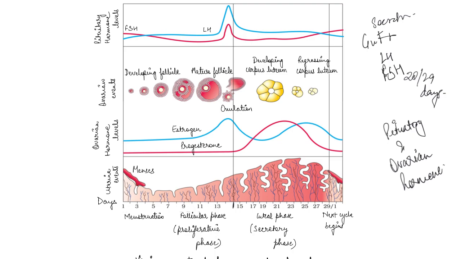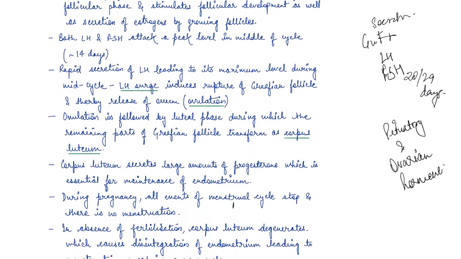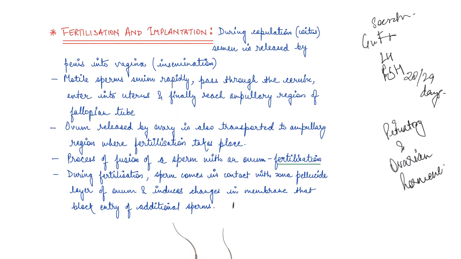So, timely cyclic menstruation is an indicator of a normal reproductive phase, and that always extends between the start of the cycle, which is menarche, and the stop of the cycle, which is menopause. So with this, we have covered the menstrual cycle. Now, since we have more time, we'll also see how fertilization and implantation occur, right?